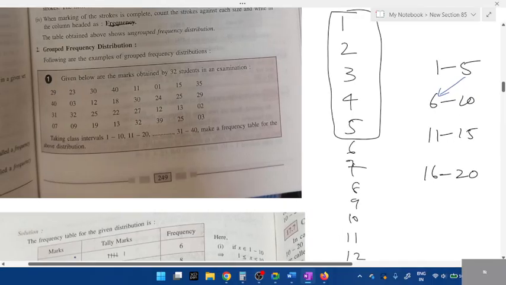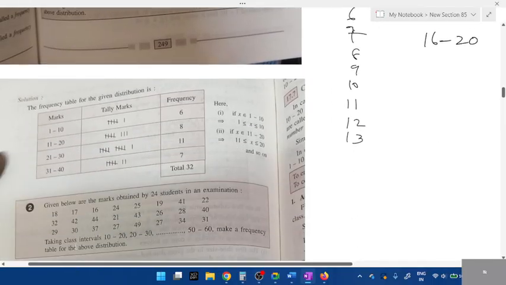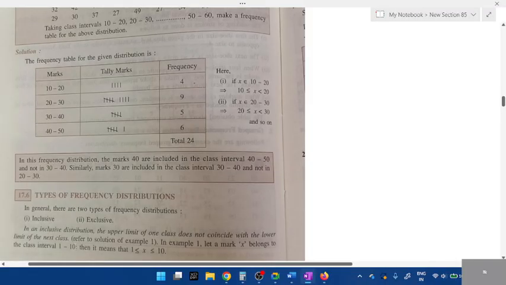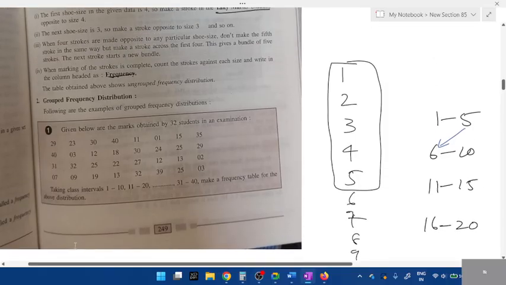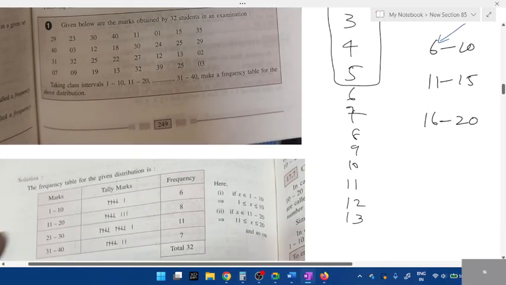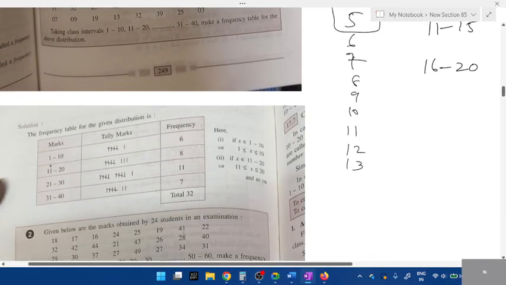But in your textbook, what's the name? Inclusive and exclusive, not continuous. Inclusive and exclusive. Okay, see, this is how you group it, students. Can you see the way they've grouped these numbers? Page 250.